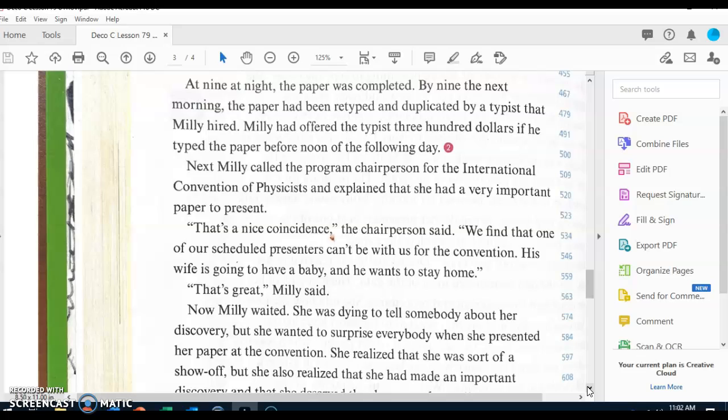By 9 the next morning, the paper had been retyped and duplicated by a typist that Millie hired. Millie had offered the typist $300 if he typed the paper before noon of the following day.